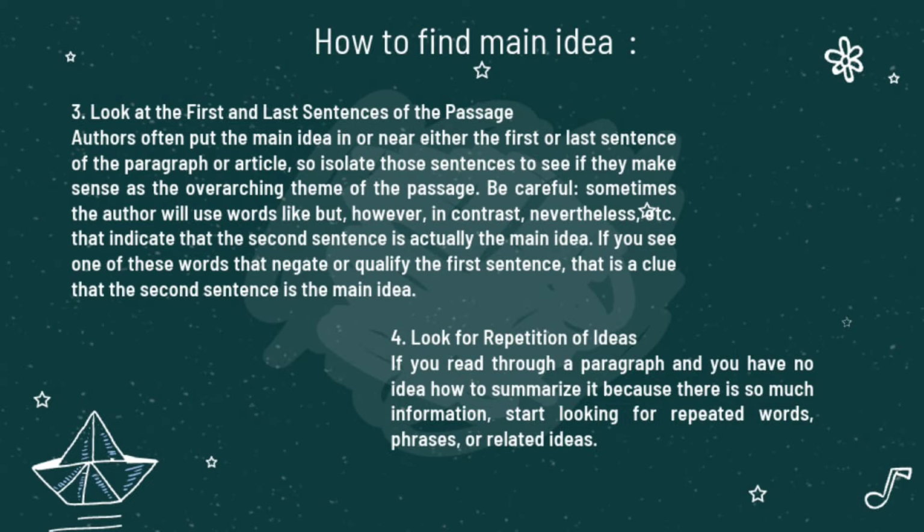Sometimes the author will use words like but, however, in contrast, nevertheless, etc. that indicate that the second sentence is actually the main idea. If you see one of these words that negate or qualify the first sentence, that is a clue that the second sentence is the main idea.